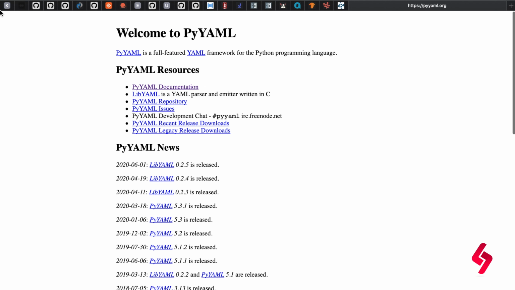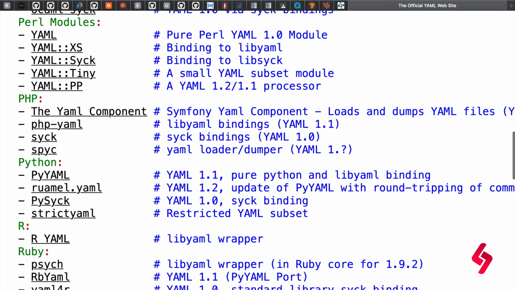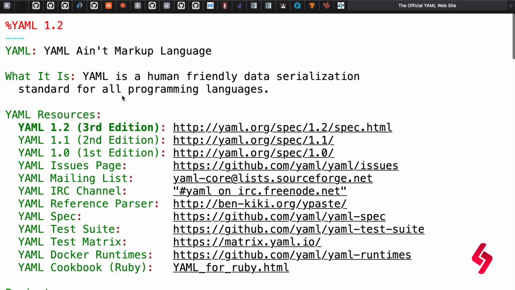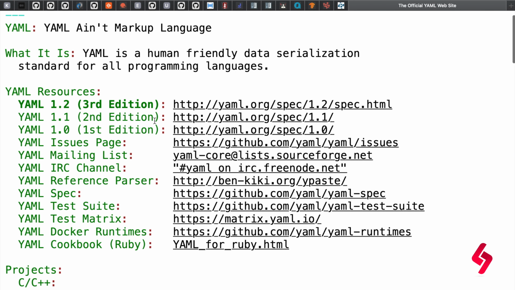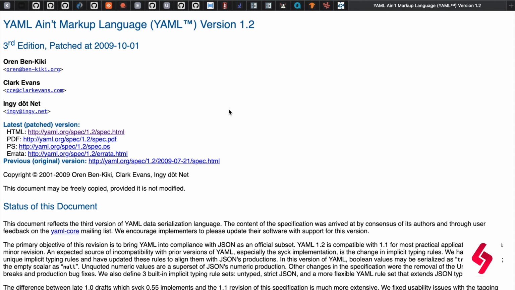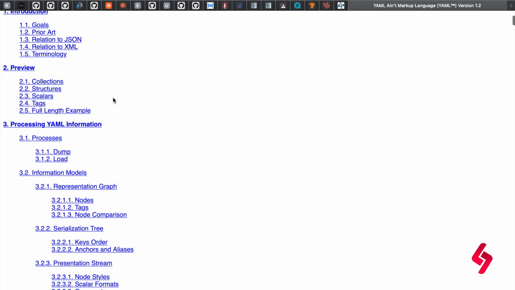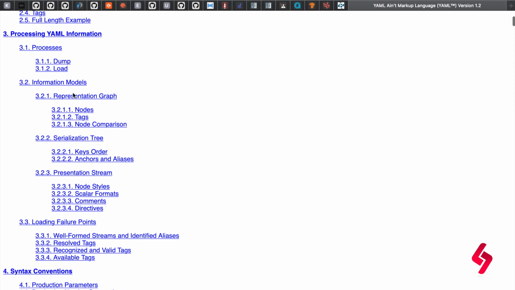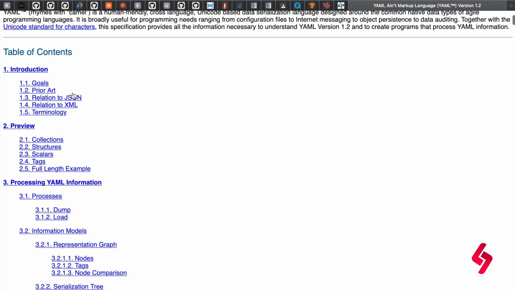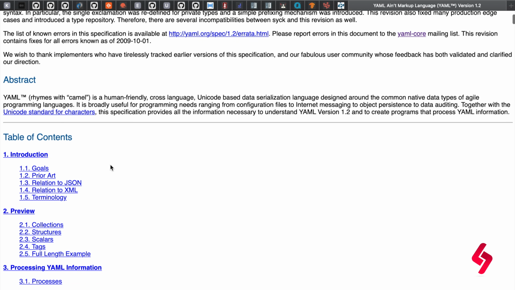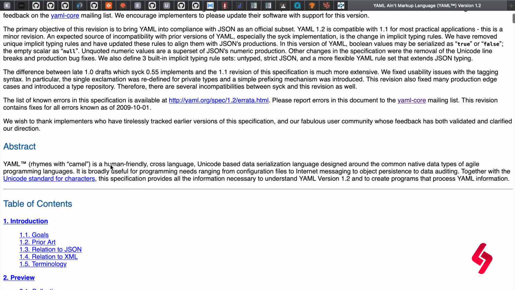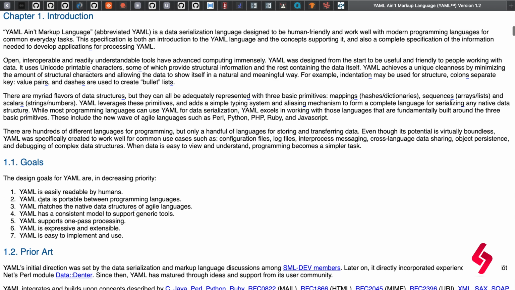But before checking that documentation, let's have a look at the YAML documentation first. I'm going to click this YAML 1.2 third edition. You see the list of documentation here and the table of contents. I'm going to click the first one, introduction.